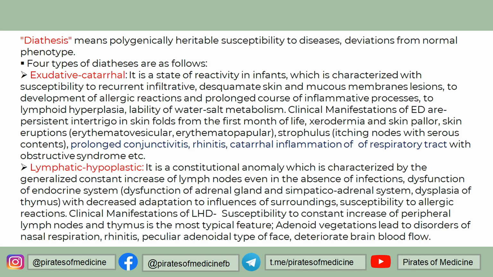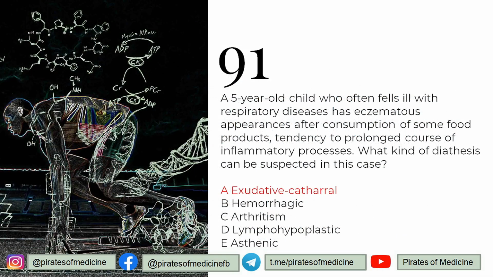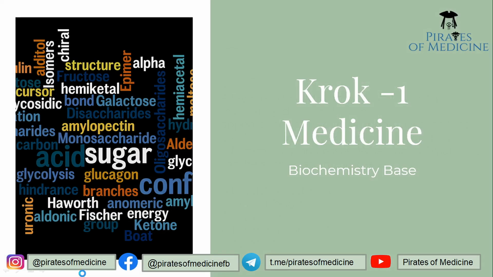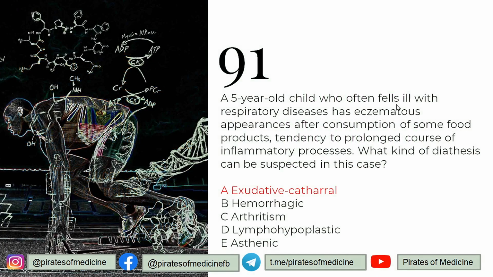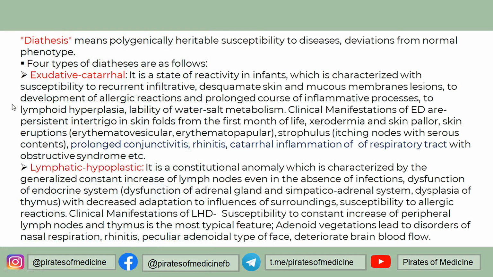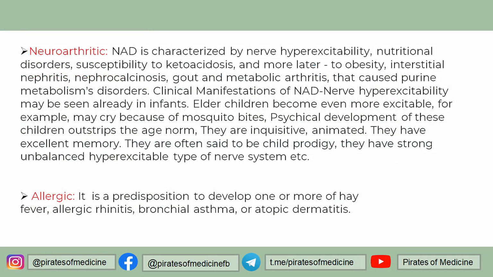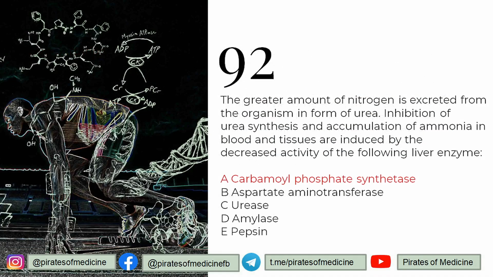So predisposition to certain conditions, and this is characterized by the following characteristics, like in all the four given. So in this question, we had a 5-year-old child who had a tendency to prolonged inflammatory processes and even respiratory diseases with eczematous appearances. So this points to exudative catarrhal diathesis. Correct? I hope you understand all four types of diathesis. Let's go to the next one.